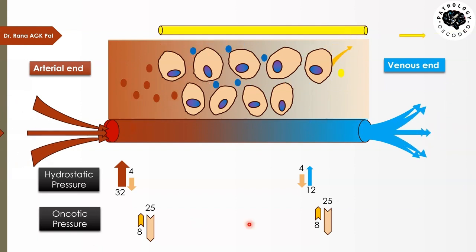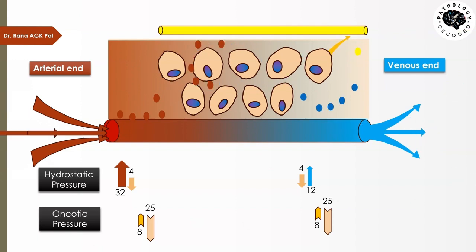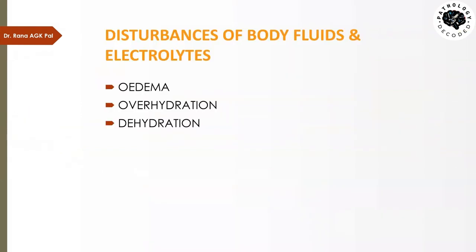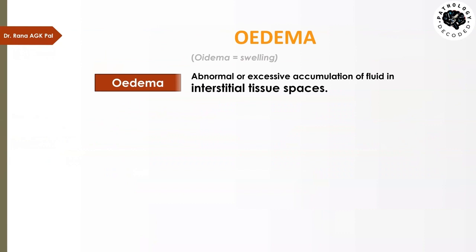So how does that happen? Now let's see that. Whenever there is disturbance of body fluids and electrolytes, that would lead to upset in the fine balance between these hydrostatic and oncotic pressures, and that would lead to conditions like edema, overhydration, and dehydration. So let's begin with edema. What is edema? Edema is a Greek word derived from oedema, which means swelling. So edema is abnormal or excessive accumulation of fluid in the interstitial spaces. So it is abnormal and it is excessive.